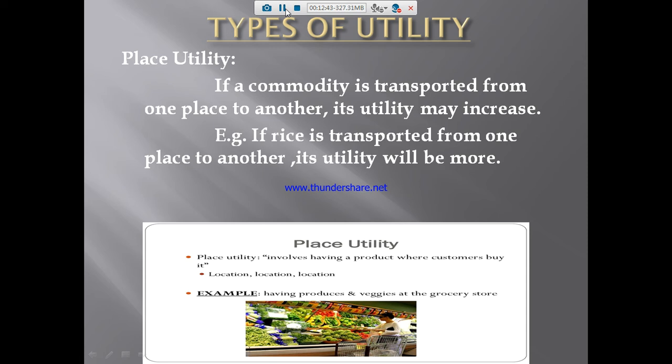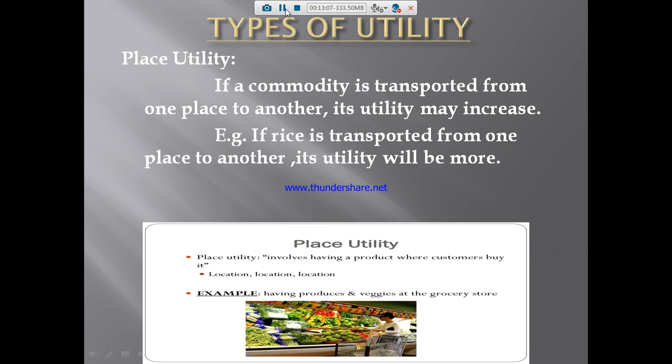The same is true of rice. We have rice cultivation in Tanjavur and many other places, so much rice cultivation. If you transport the rice to Kerala, then the utility will increase. Can you understand that? So place utility means if a commodity is transported from one place to another, its utility may increase.